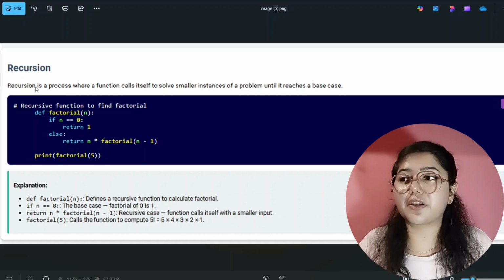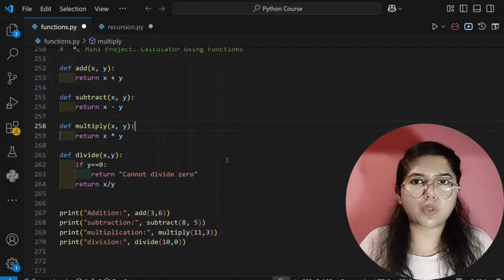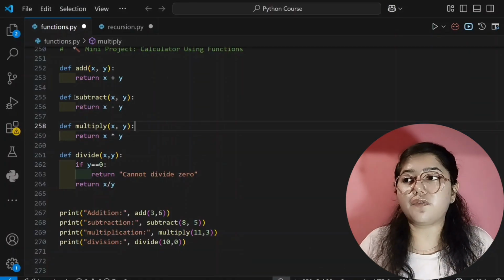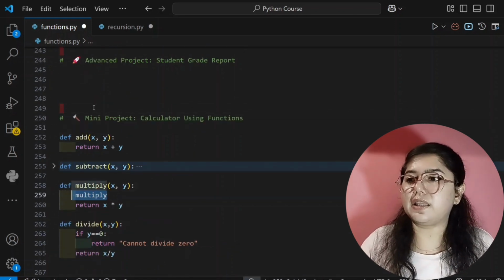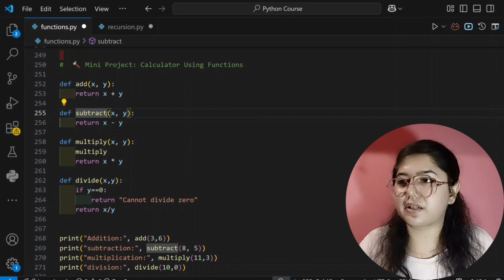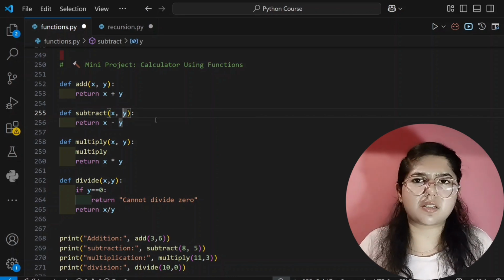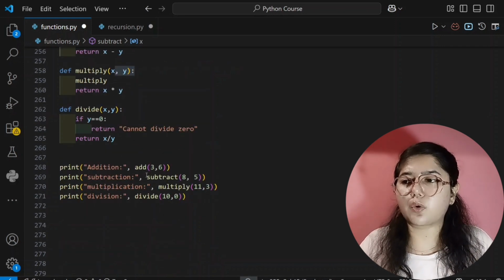Okay, so let's see our recursion definition: it is a process where a function calls itself. Yes, it's correct. What we were doing till now in the previous tutorial on functions is that we create a function like this. We write def, which means defining a function, and after that we write the function name, and that is subtract. Then we pass the parameters, x and y, which are 2 parameters. And at the end of our code, we call that function: subtract, multiply, divide or add. These are our function names.